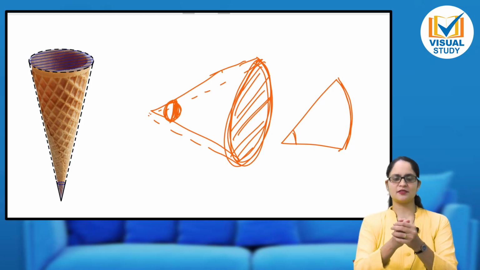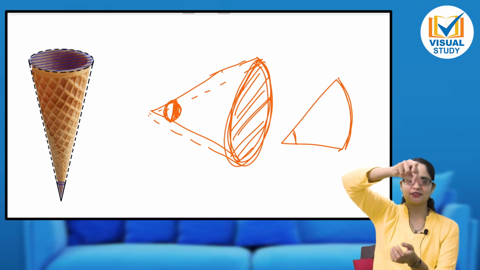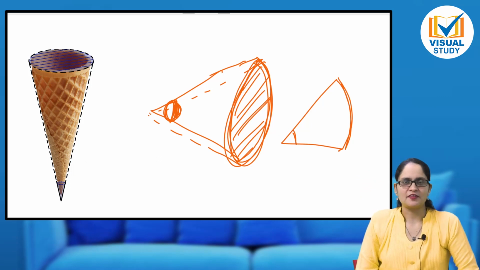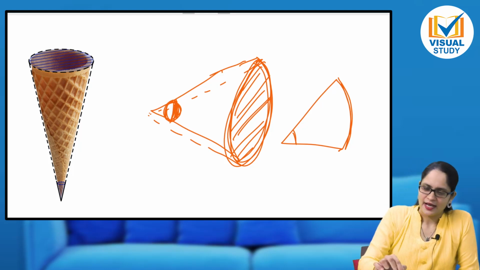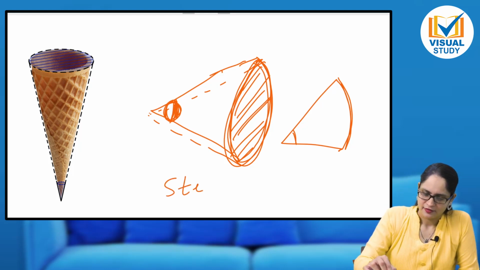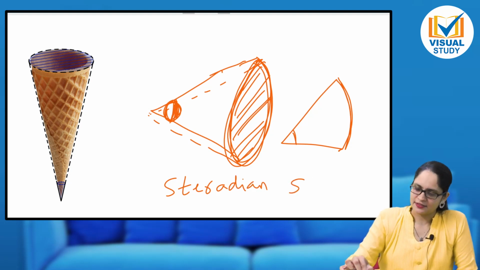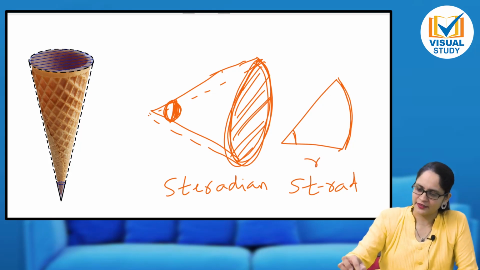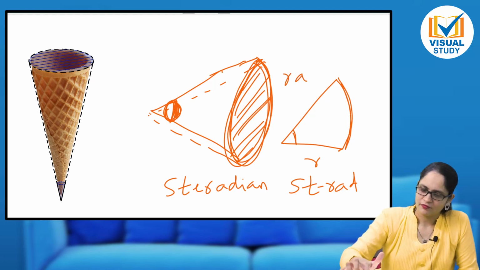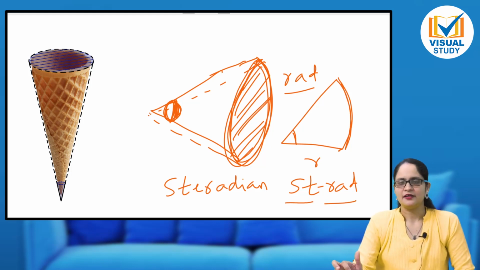You can also imagine an ice cream cone in your hands, right? You can imagine that there is a circle that is getting completed because of the surface that is making an angle. Okay, clear? So this solid angle has the SI unit steradian, S-T-E-R-A-D-I-A-N. We represent radian as rad, so steradian we represent as sr.